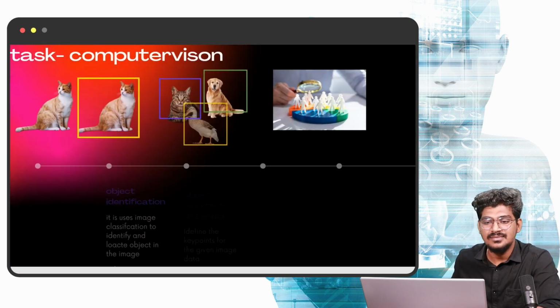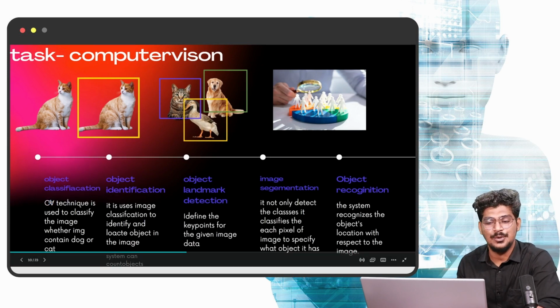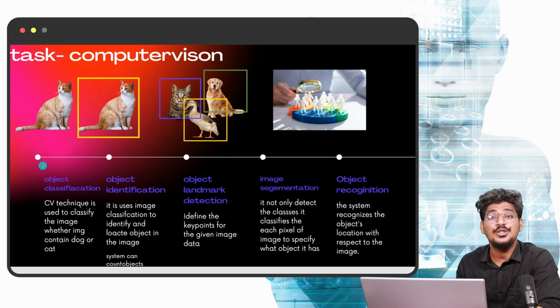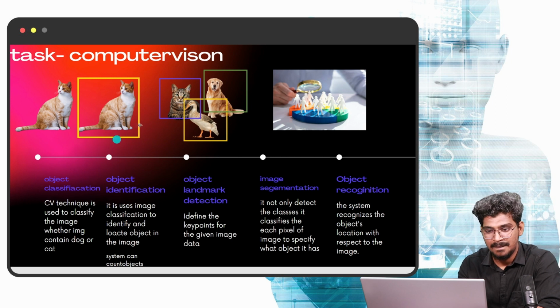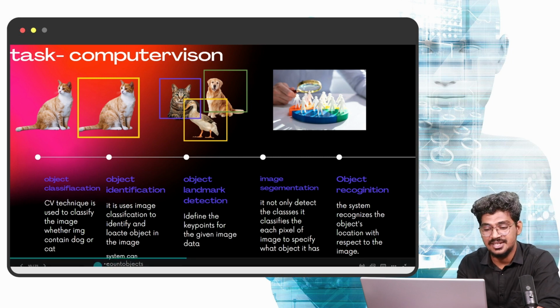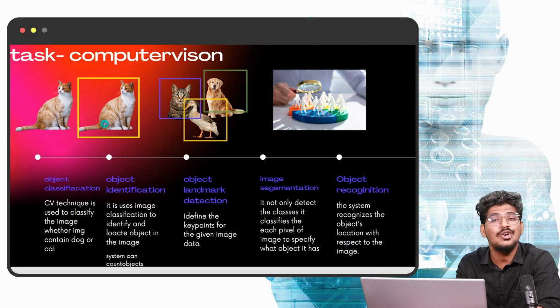Okay, right. Now the tasks of computer vision. Object classification is possible because computer vision techniques are used to classify the image, whether it contains dogs or cats. So already we know this. And what is object identification? It uses image classification to identify and locate the object in that particular image. That means we are going to mark it like this. That is nothing but object identification. So the system can count the people, because it can identify and locate the objects and count them inside the image.